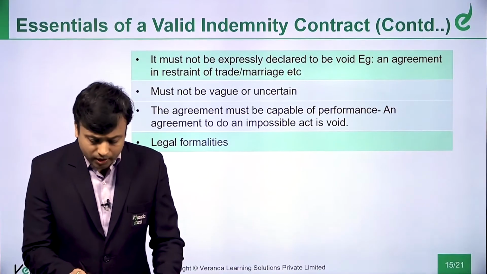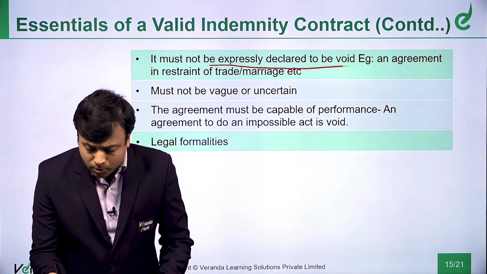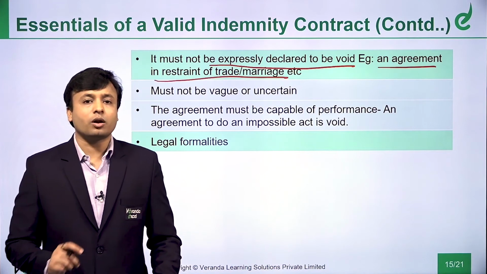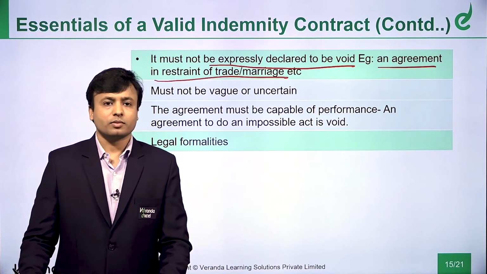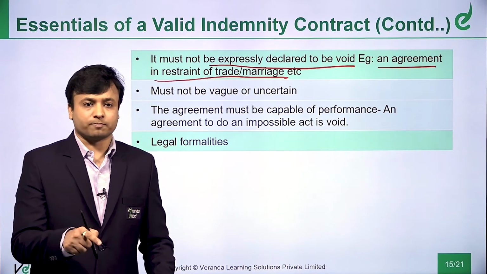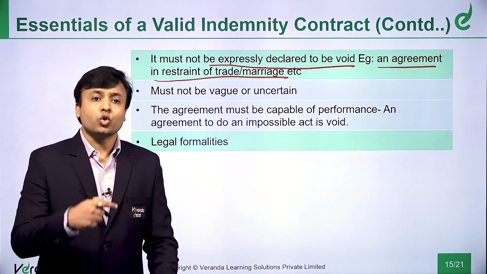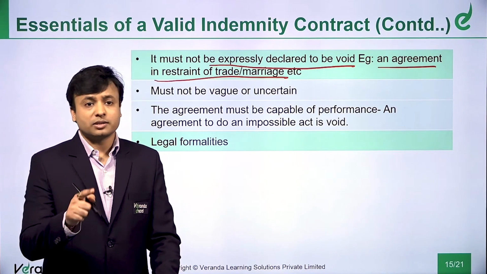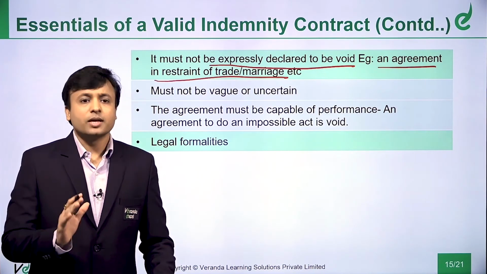Next will be, it must not be expressly declared to be void. Example, an agreement in restraint of trade or marriage, etc. So, any agreement when you restrain somebody from doing something, you cannot tell somebody don't do something. Again, that is not allowed. Now, but see, there is an exception to this. This already you know.